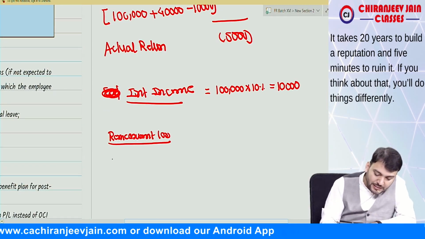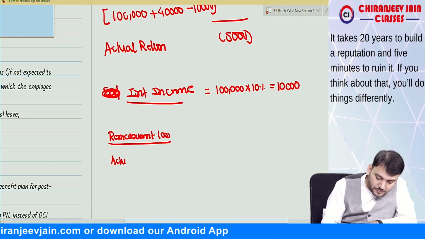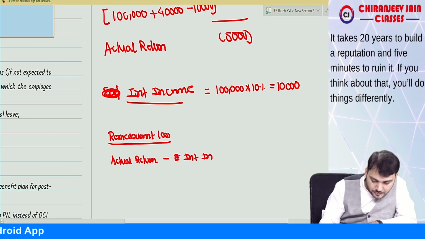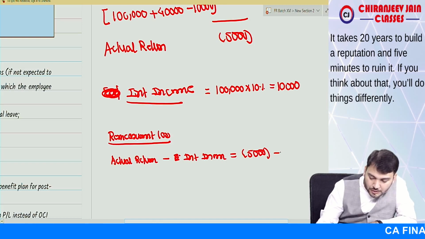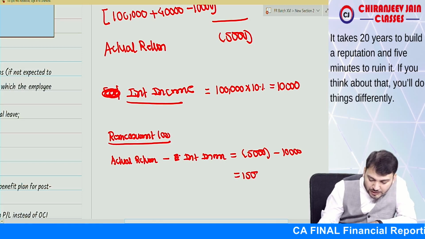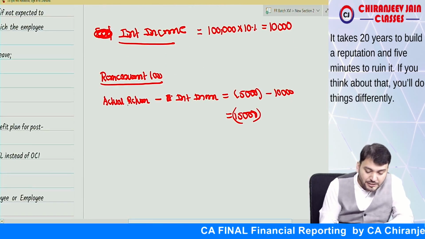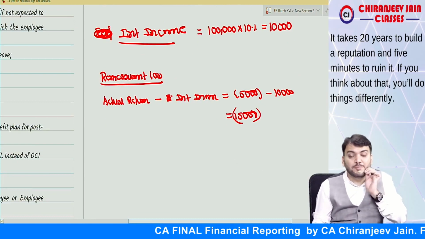It is actual return minus interest income, that is minus 5,000 minus 10,000, equal to 15,000. This is negative, so this is the remeasurement loss which will be transferred to OCI.